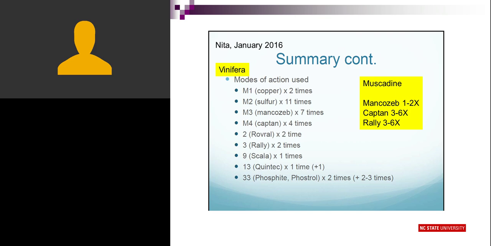This is just a quick overview of sprays for vinifera grapes versus muscadine. So vinifera on the left, this is from Dr. Mizuho Nita's spray guides in Virginia, and just quite a number of sprays that are applied on the vinifera type grape versus the muscadines on the right. Just a few sprays, but they are critical. And again, early season is better than late sprays.